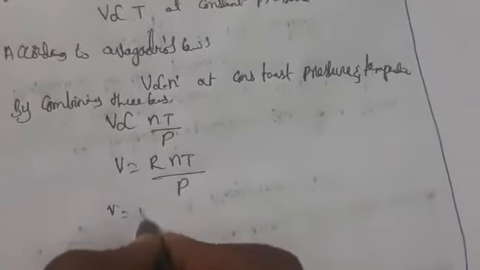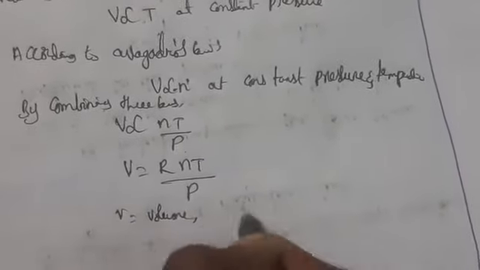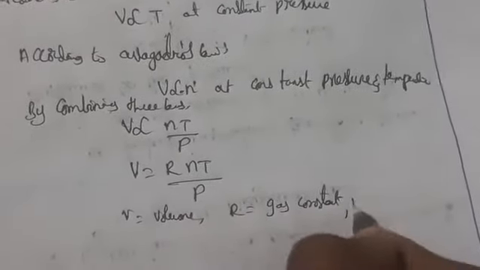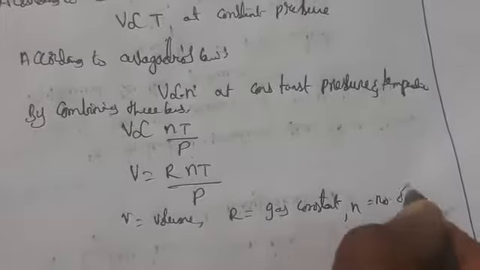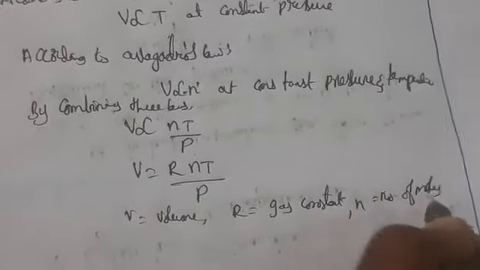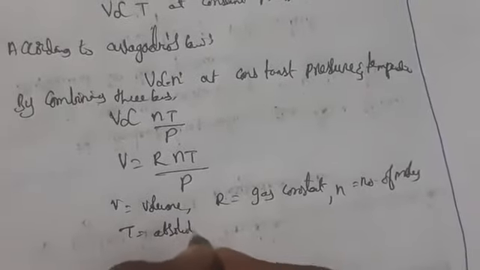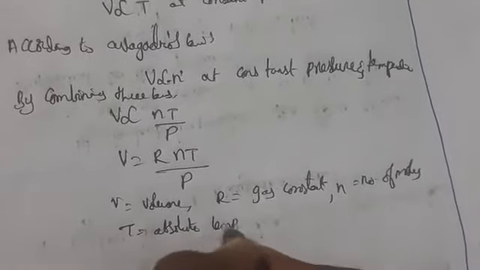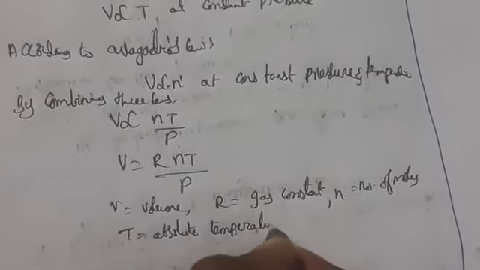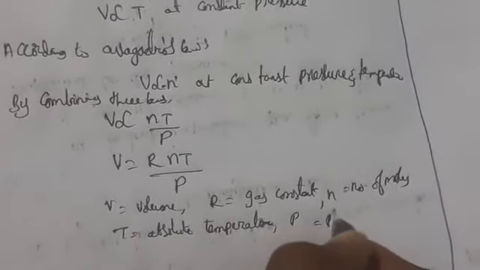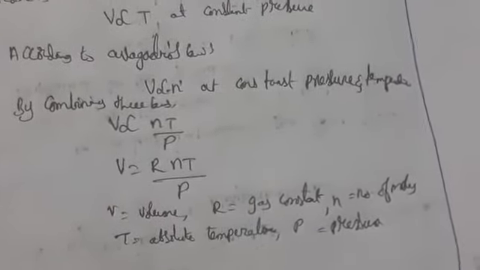So V is volume. R is the gas constant. N is the number of moles. T is the absolute temperature. P is pressure. Okay, so this is nothing but the gas law.